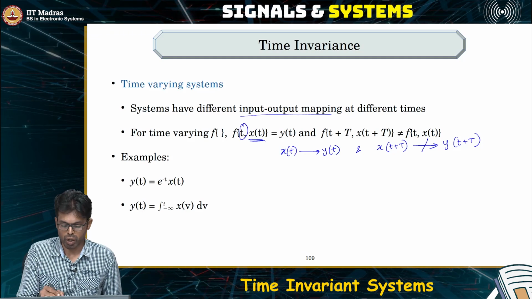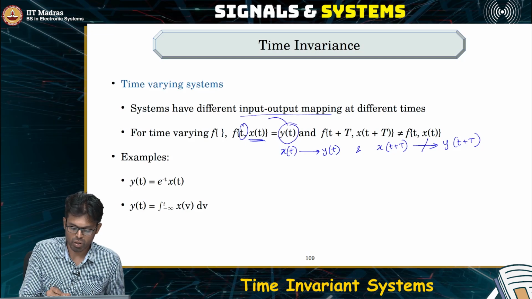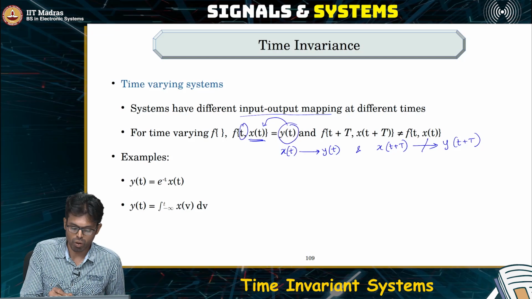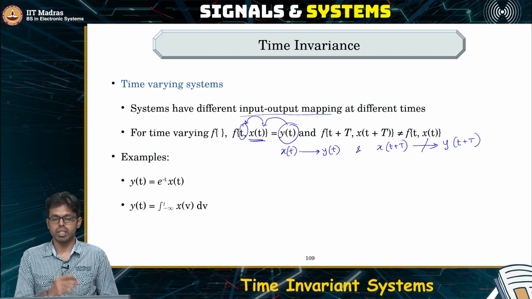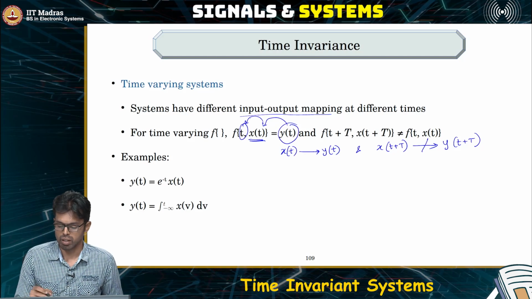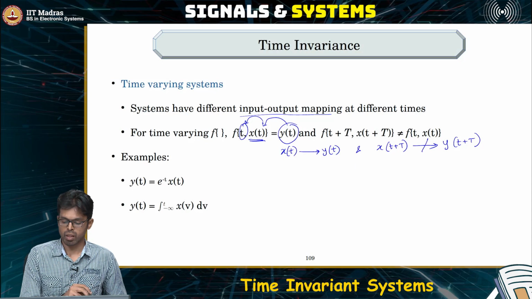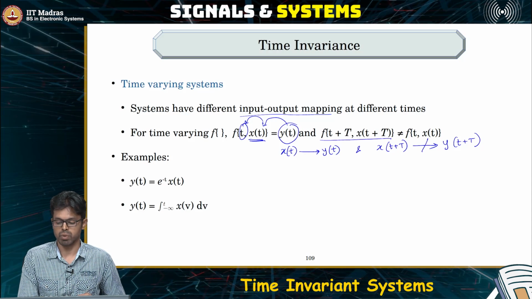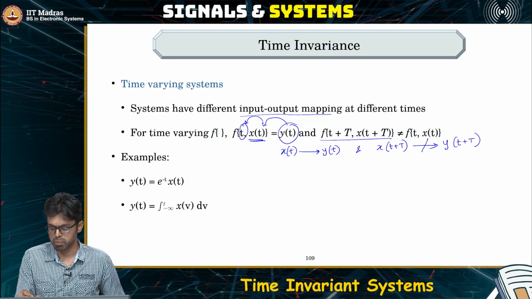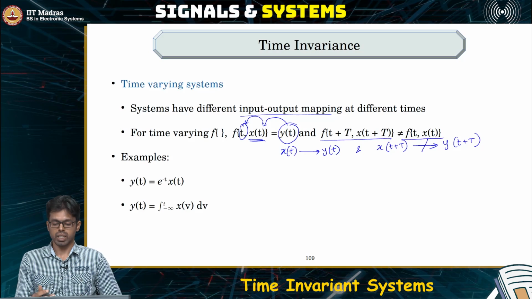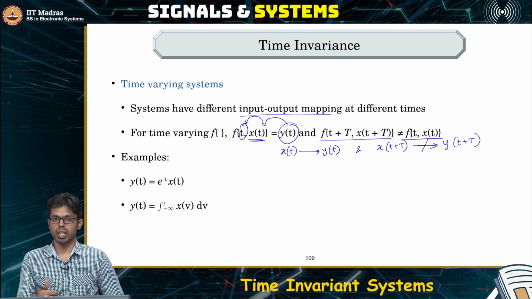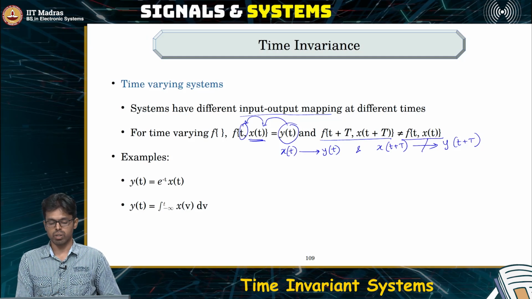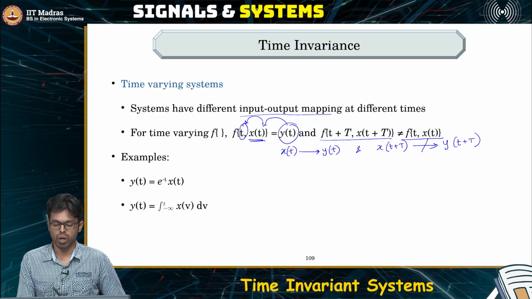So this y of t depends not just on x of t, but it also depends on what t is. Because of this reason, if you shift in time, it is not necessarily the same as without shifting in time. Advancing the signal or delaying the signal causes the output to change. Such systems are time varying systems.